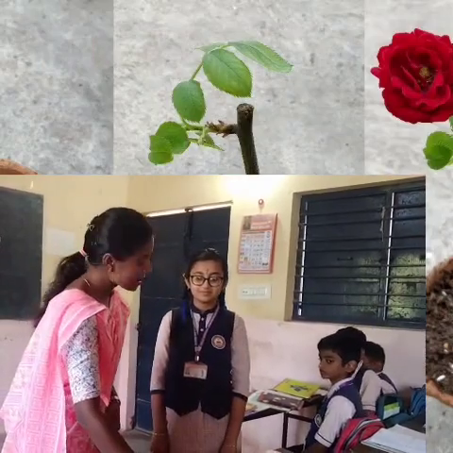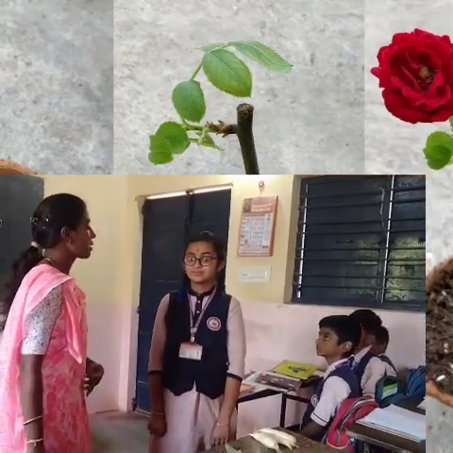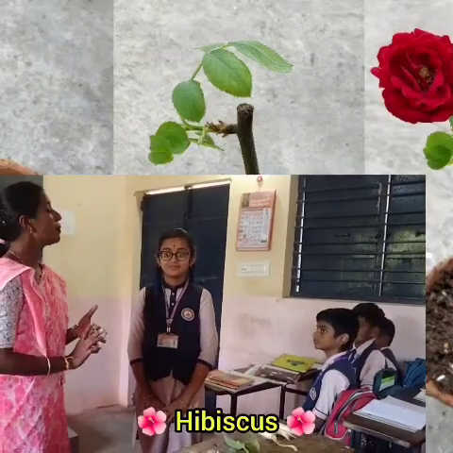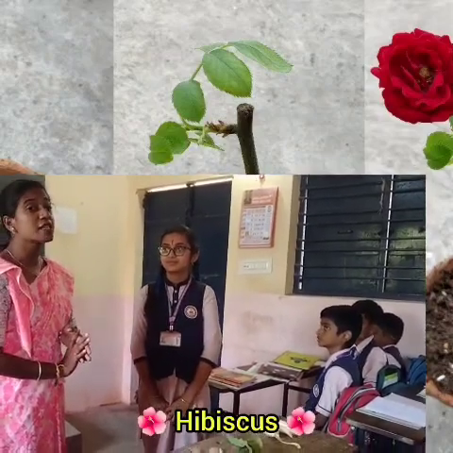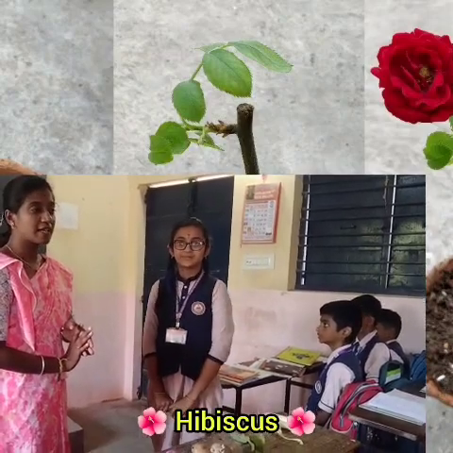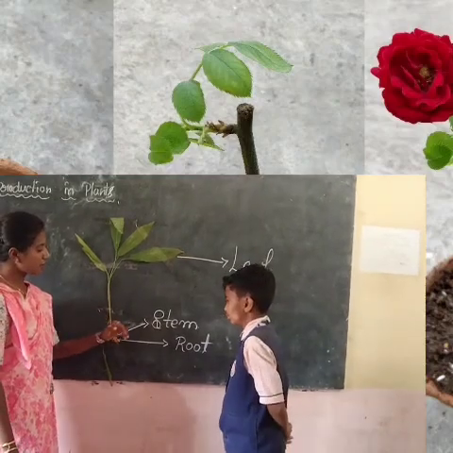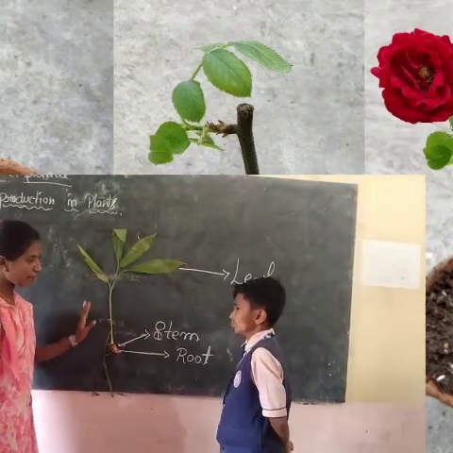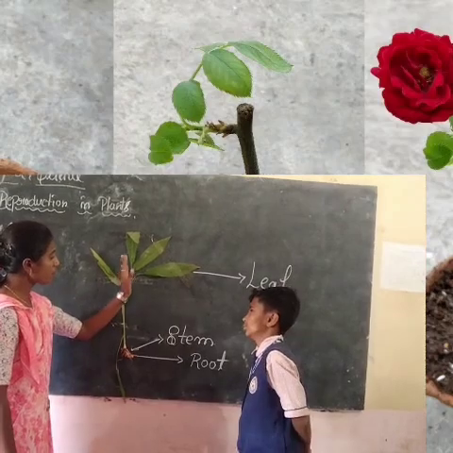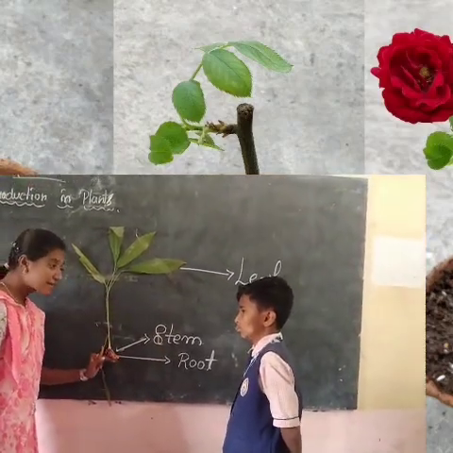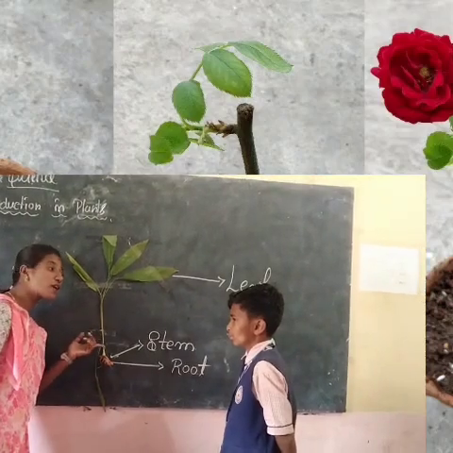Can you give another example of a flowering plant for stem modification? Hibiscus. Yes, very good. Hibiscus is also a best example for the stem modification of the plant body. Clear? Listen, do you know the plant body? The plant which has the root, stem and leaf.